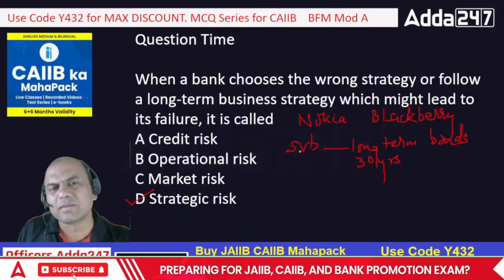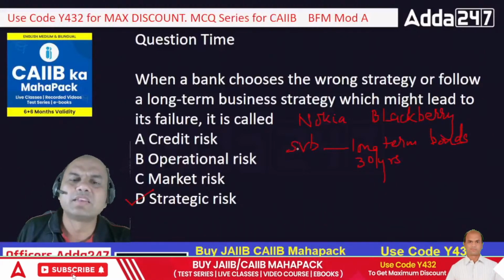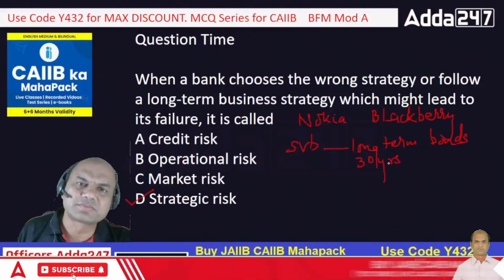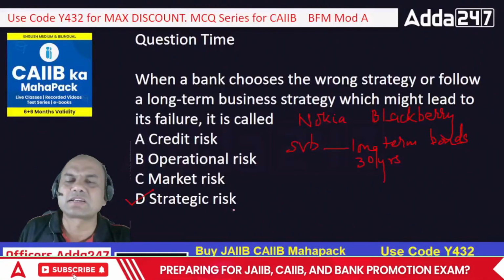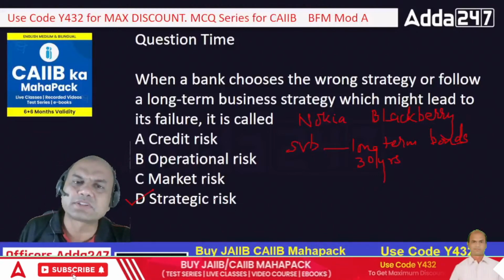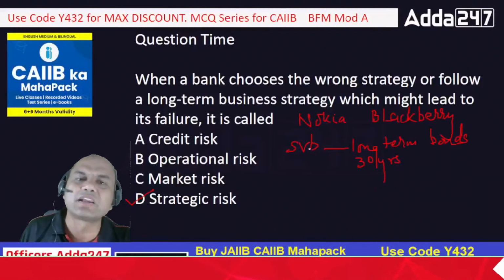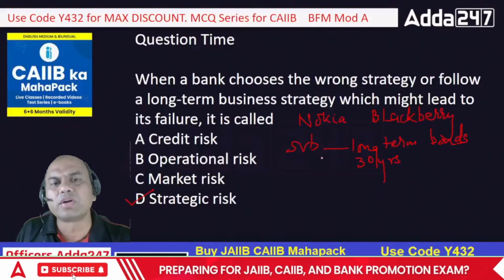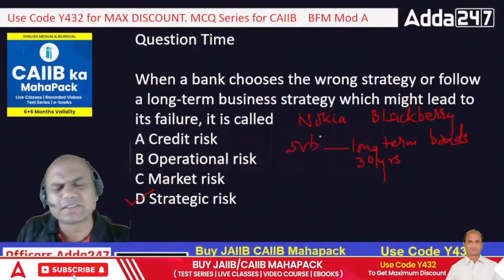Do you think any company that keeps savings and current accounts with you will keep them for 30 years? So how can you invest it for 30 years? That's again strategic risk. You don't follow your strategies properly. What is the strategy in banking? For Nokia it was phones. For banking, you have to think ahead about whatever is going on. So these things happen.